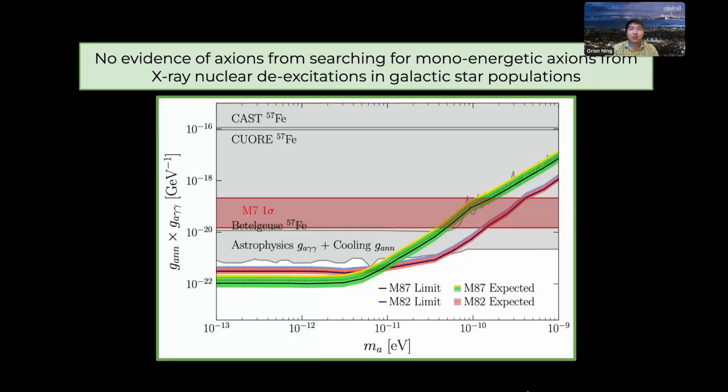Safdi on axion lines from nuclear de-excitations in galactic stellar populations. Our headline conclusion is that we find no evidence for axions in X-ray searches for monoenergetic axions, which are sourced from nuclear isotope de-excitations amongst stars in galactic stellar populations.